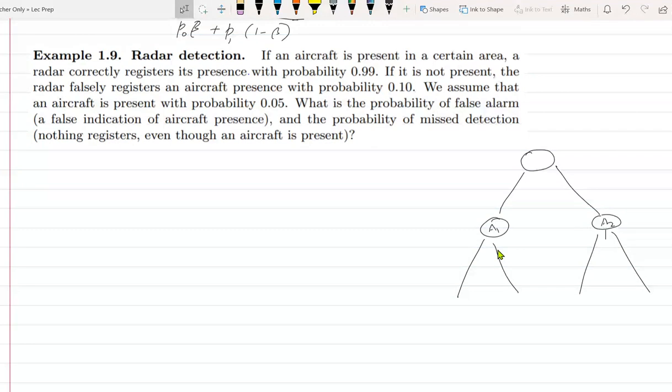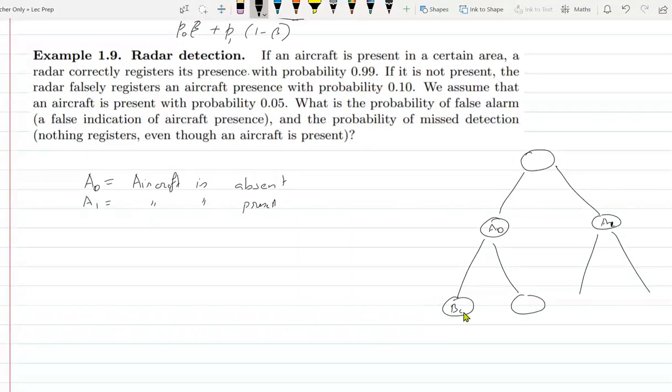You can do it in either order, but let's say the aircraft first. So let's call this A0 and A1, present and absent. A0 is aircraft is absent, and A1 is present.